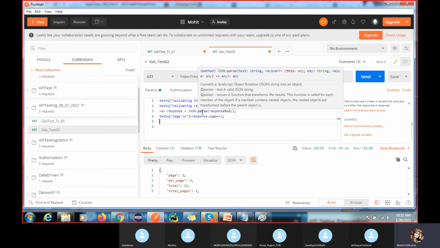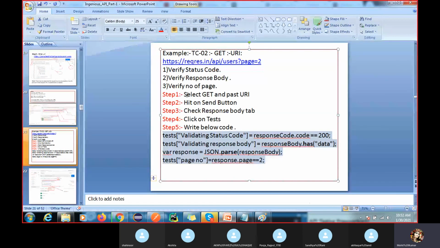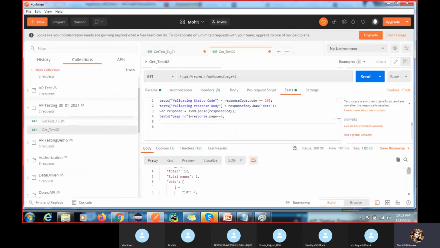So this is how we can do it. What validation you have to do: again I will go here, select GET. This is the verification we have to do. Verify the status code, verify the response body, and in the response body I'm going to validate some data. There is some data there, right?